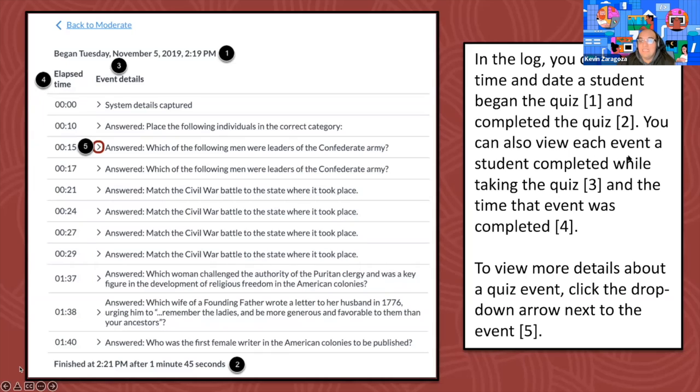You can also view each event a student completed while taking the quiz over here, and the time that the event was completed over here. To view more details about a quiz event, click the drop-down arrow next to the event. So let's say, for example, this was not 1 minute, 45 seconds. Let's say this was 1 hour total time, and on question 1, this student took 50 minutes.